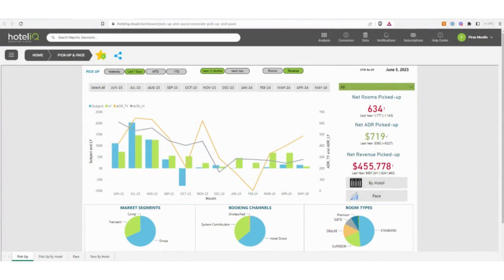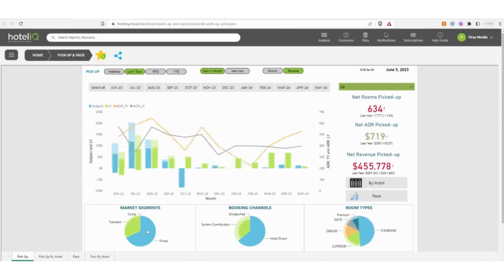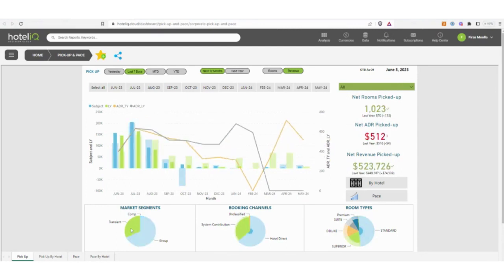So let's take a shot here and click on this to see what the picture looks like for my group pickup. This is across my portfolio, and yep, there we go. As I suspected, we can see that in the month of October, that negative pickup was in the group segment. So we had some group wash there, maybe not surprising. But on the flip side of that, if I want to understand what is the picture for my transient pickup in the last 7 days, I can click on that, and there we go. So now I can see what that looks like on a month-by-month basis. And at a high level, over on the right-hand side, I can see what that picture looks like again on an overall basis.